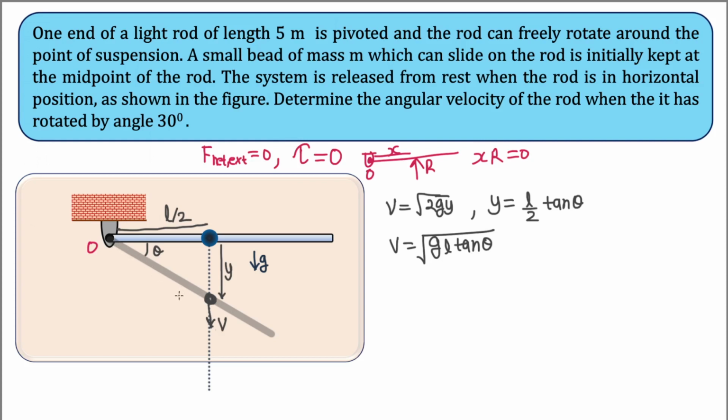So if two bodies are always touching each other, whether they apply some force or not, their velocity must be the same along the common normal. So we can make a normal at this point of contact.